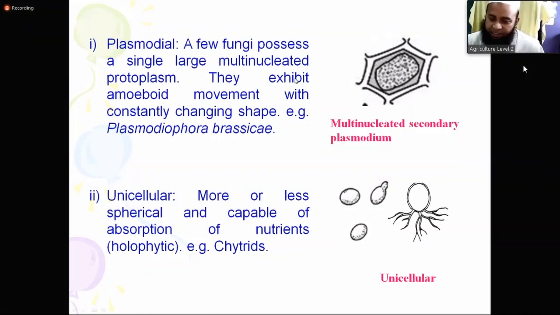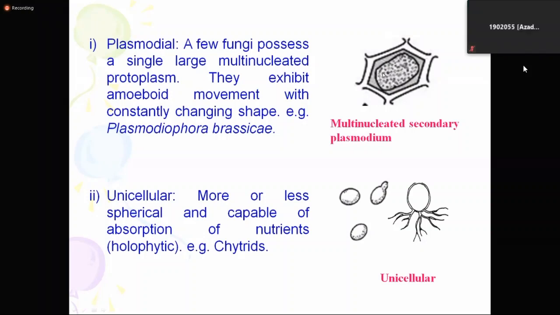They exhibit, exhibit means show, amoeboid movement. That means, do you remember amoeba? So amoeboid movement, like amoeba. They exhibit amoeboid movement with constantly changing shape. They can change their body shape. So these are called plasmodial type of thallus.